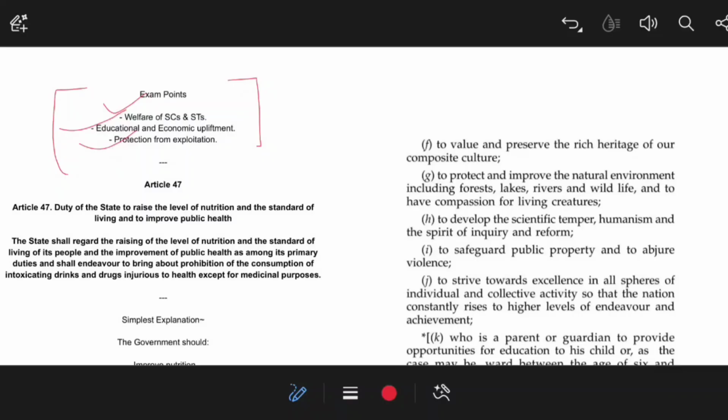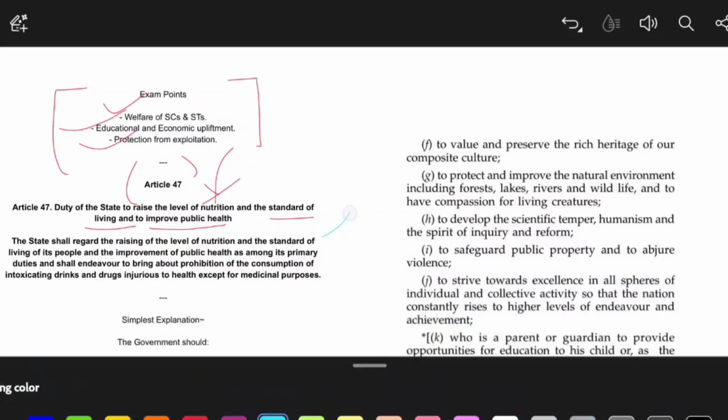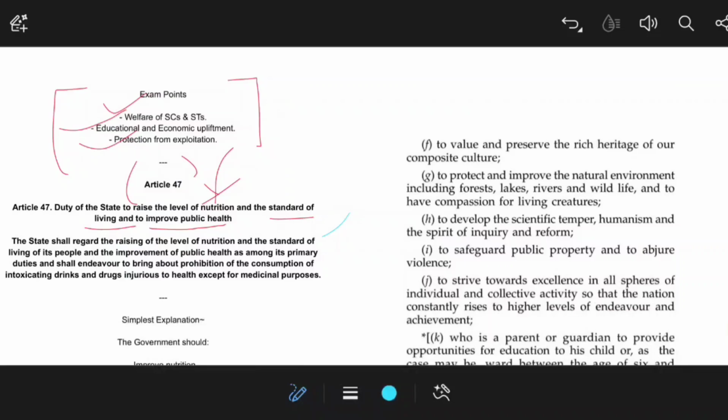act. Okay, Article 47 imposes the duty on the government to raise the level of nutrition and also to improve the standard of living of the people of India. Apart from this, they also have the duty to improve public health as well. So the state regards the raising of the level of nutrition and standard of living. Apart from this, they also have to improve public health, and it will be the primary duty of the state to bring prohibition of the consumption of intoxicating drinks and drugs that are injurious to human health. Okay, but except for medicinal purposes. So you will find the mention of an exception as well.